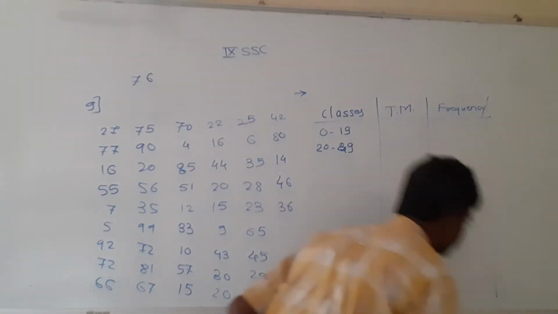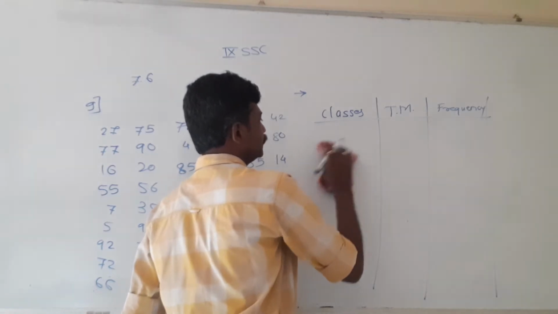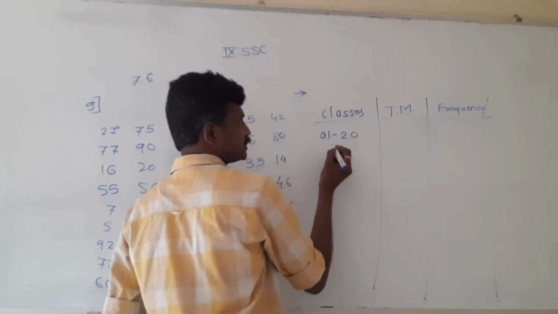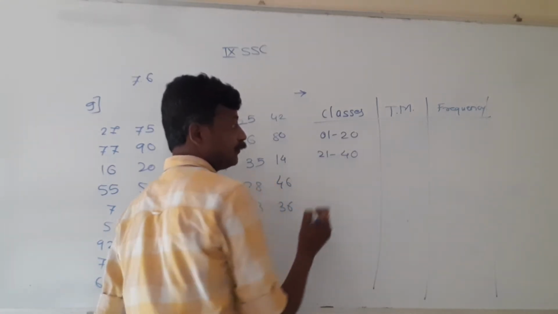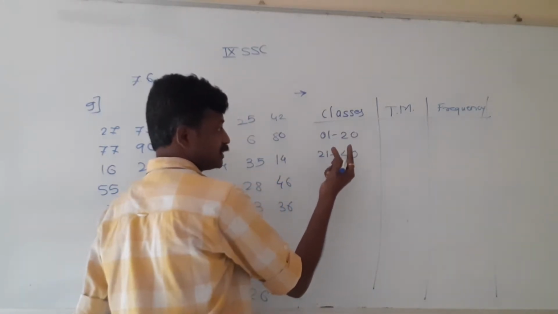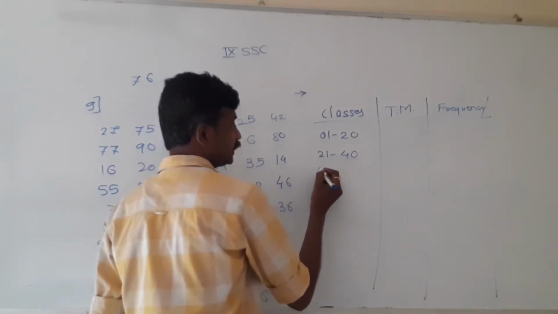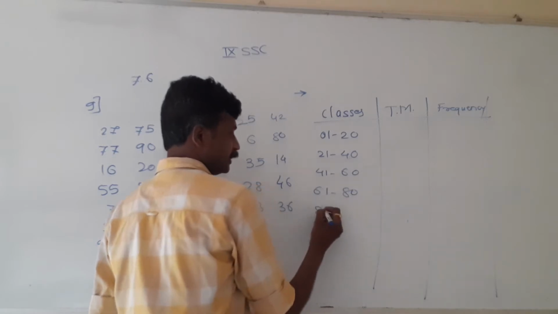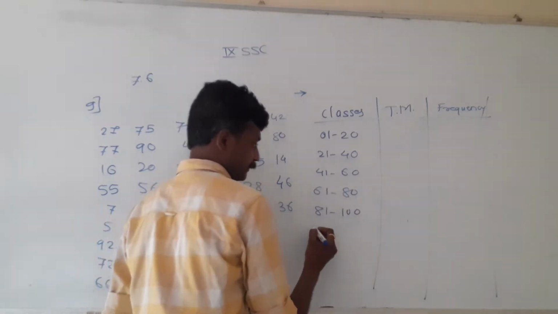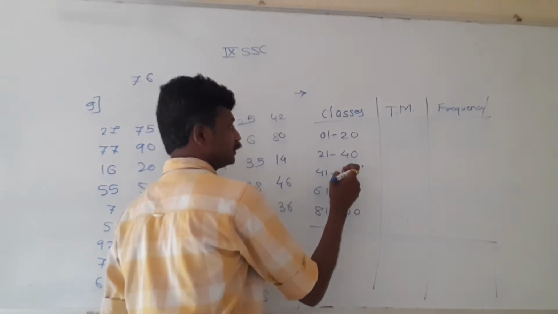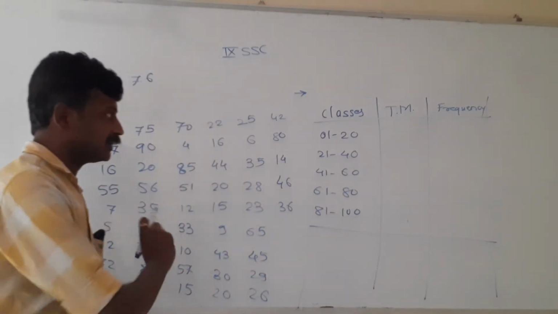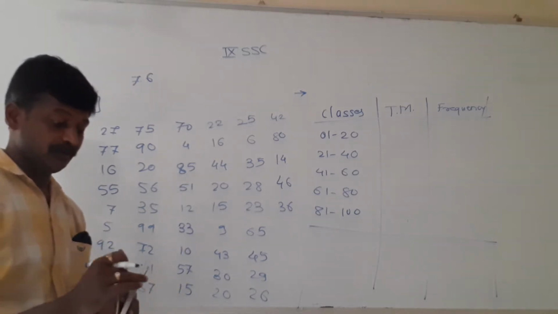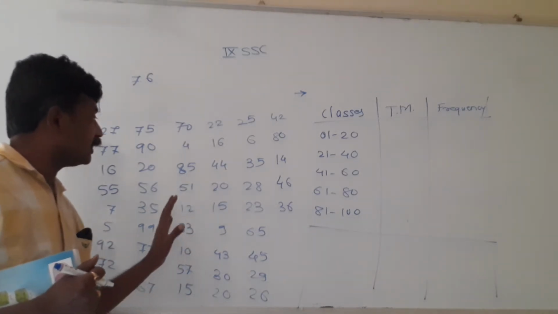1 to 20 will be the first class. Next class will be 21 to 40. See, the range is 20 each. Then the next class will be 41 to 60. Next will be 61 to 80 and 81 to 100. So these are 1, 2, 3, 4, 5 classes. All the data will get covered in these 5 classes. It depends on you what will be convenient for you.